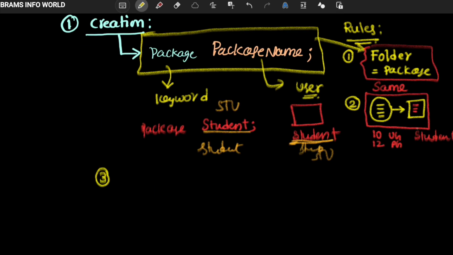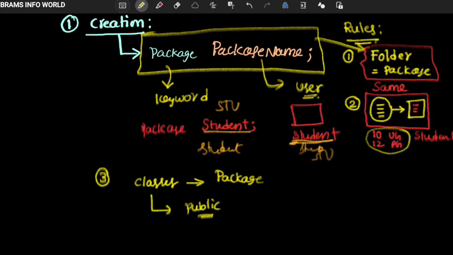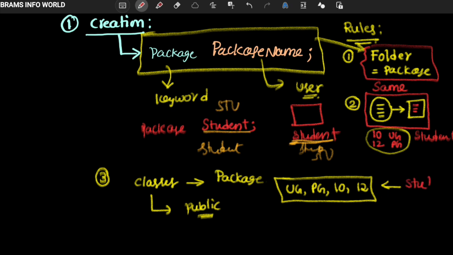Now, the classes which are going to be defined inside the package must all be defined as public, because we use these classes outside of the package. We can take UG, PG, 10th class or 12th standard as classes of one package, and the package name is student.